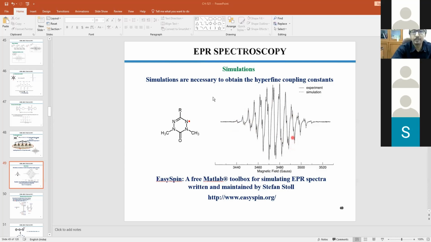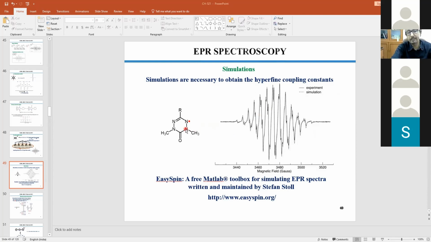Okay. So in this molecule, if you look at this nitrogen, you should expect only 2 into 1 into 1 plus 1, 3 lines, right? But how many lines are you getting? Around 27 lines. So how do you figure out these 27 lines? You can imagine that this nitrogen is directly attached to this.